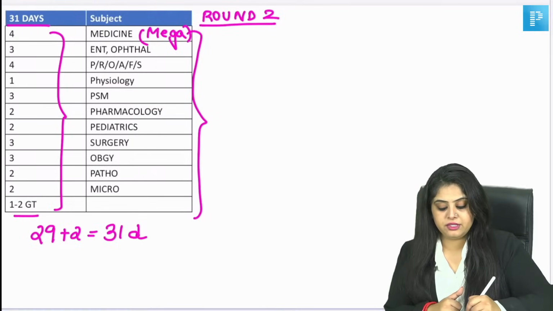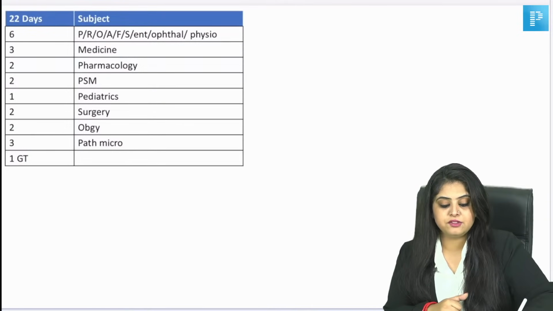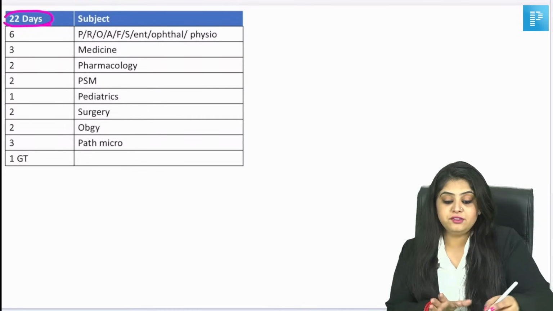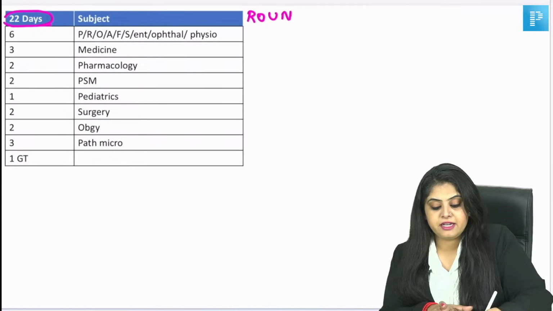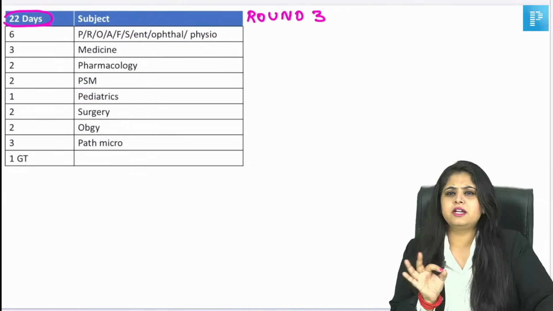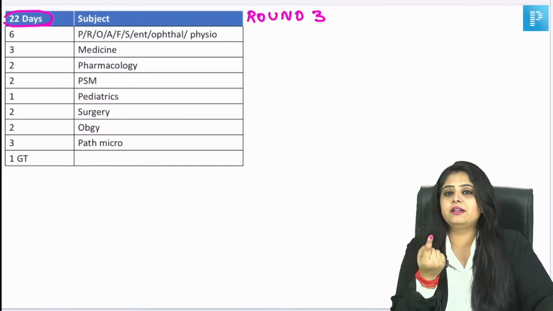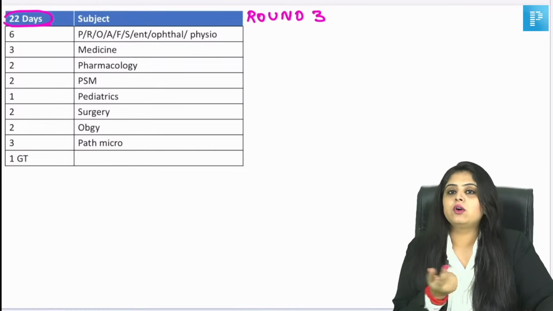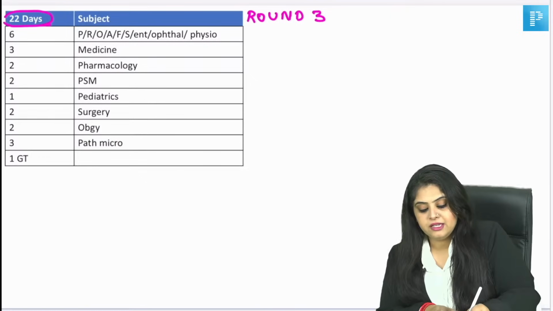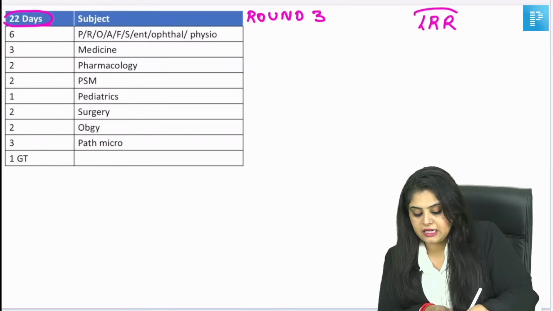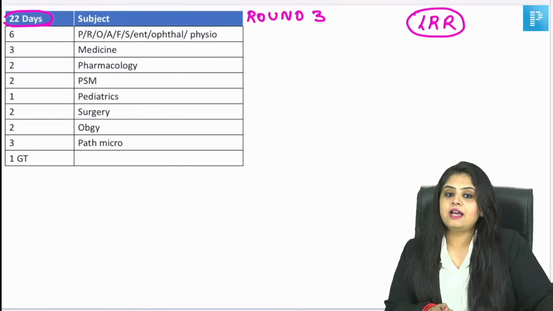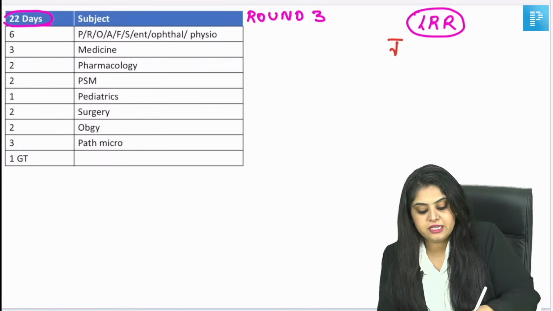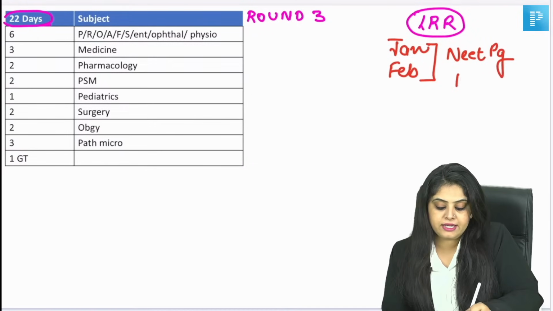And finally, once you're done with this, now you are left with the last 21-22 days. This is your round 3 of revision, where again I have given you usually one. Now see, last 20 days means you get practically one day approximately per subject. 1 day, half day, itna hi bachega. And by this time, someone was asking me, when will the LRR happen? By this time, we are also going to have LRR. So for students who are asking, January and February is the LRR for NEET PG, and this is of course going to be for all 19 subjects.